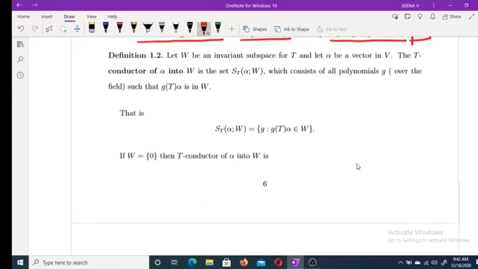Now moving to the next important definition: the T-conductor of alpha into W. What is the T-conductor of alpha?